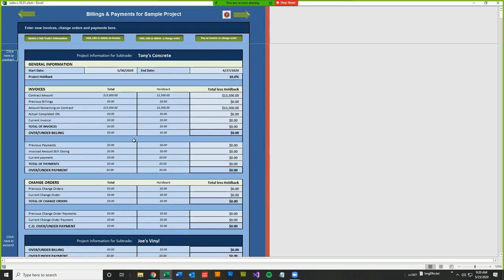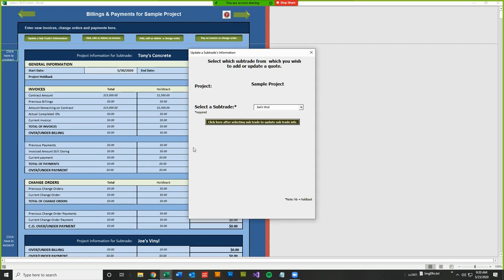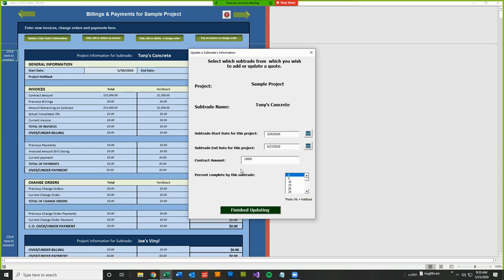Let us update the information for Tony's Concrete and see what happens. So I'm going to click on Update Subtrades Information. I'm going to pick Tony's Concrete from the list. And here we are. We see all the information for Tony's Concrete. So the percent complete for this subtrade is 0%. How do you know how to update the percent complete? It's not by invoices or the paperwork coming in. It's from your site supervisor, his assessment. He needs to assess what percent this subtrade is complete on this project and give you that number. When you get that number from him, then you enter it here.